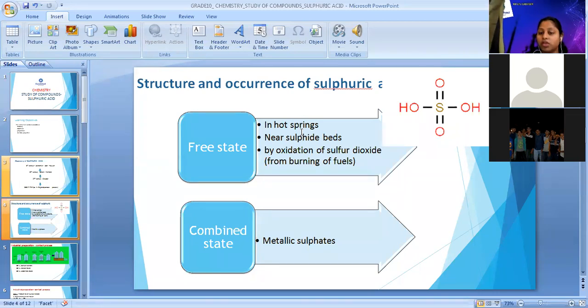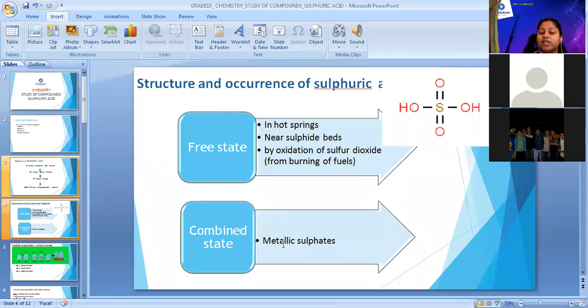In this there is a concept of sigma and pi bonds, which we have not introduced till grade 10. But in a double bond, one bond is a sigma bond and one bond is a pi bond. So in a single bond, only 1 electron from sulfur participates in bonding, whereas in a double bond, 2 electrons of sulfur participate in bonding with 2 electrons of oxygen. Okay? Okay, ma'am. Yes.